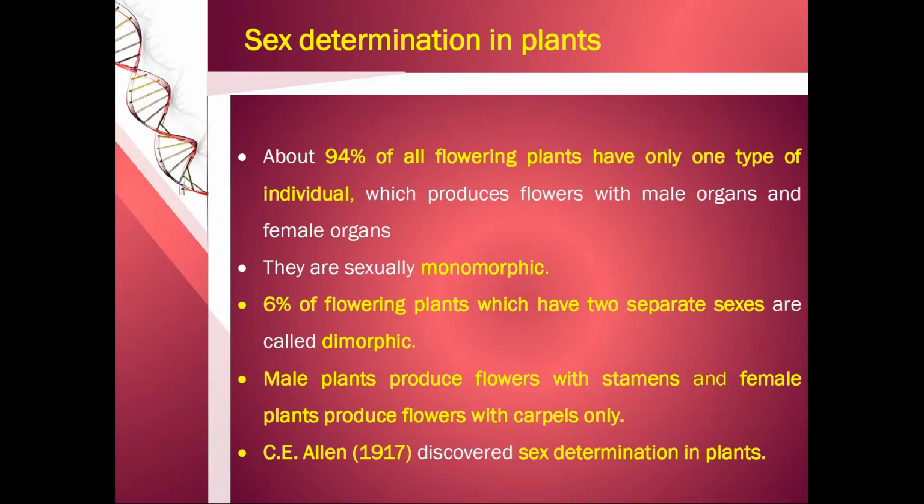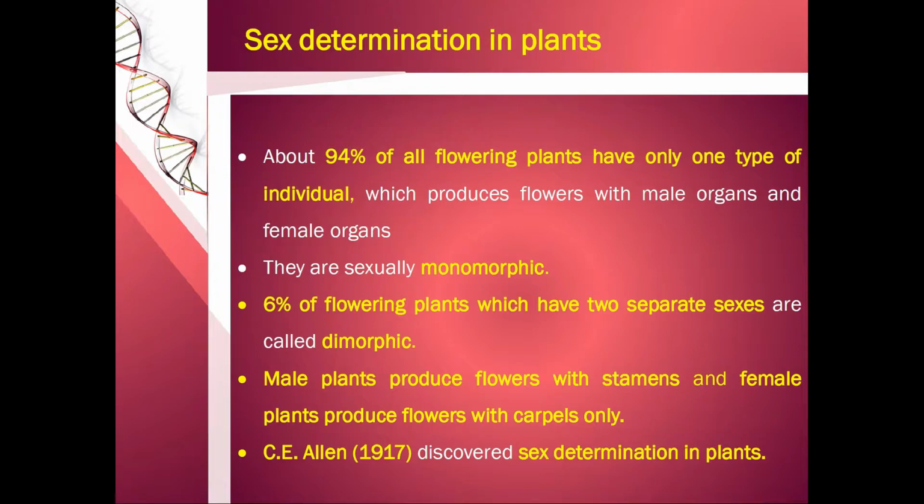About 94% of all flowering plants have only one type of individual which produces flowers with both male and female organs. They are sexually monomorphic, that means both the organs are present in the same flower. Anyhow, 6% of the flowering plants which have two separate sexes are called dimorphic. The male plant will be separate and the female plant will be separate. Male plant produces the male flowers with stamen and the female plant produces the female flowers with carpels only.